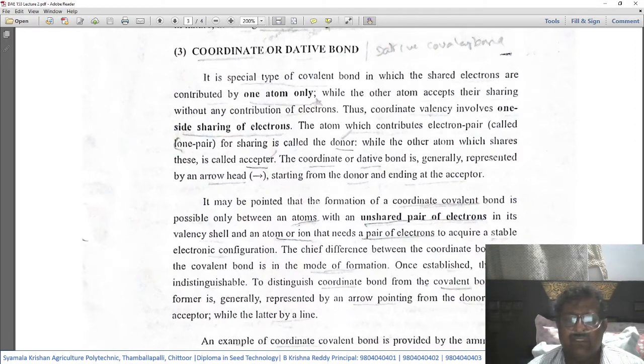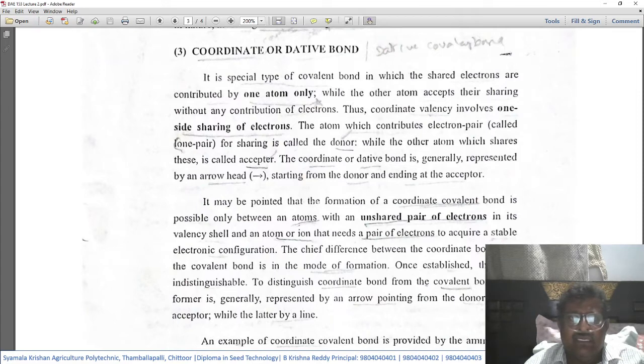Two atoms are sharing their electrons. That means each atom of an element contributes an equal number of electrons, and thus a covalent bond is formed. Here, the shared electrons are contributed by only one atom.